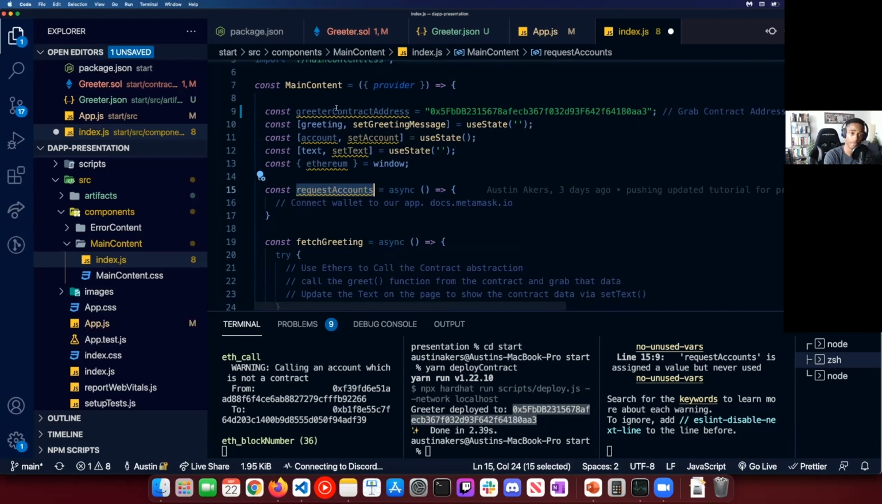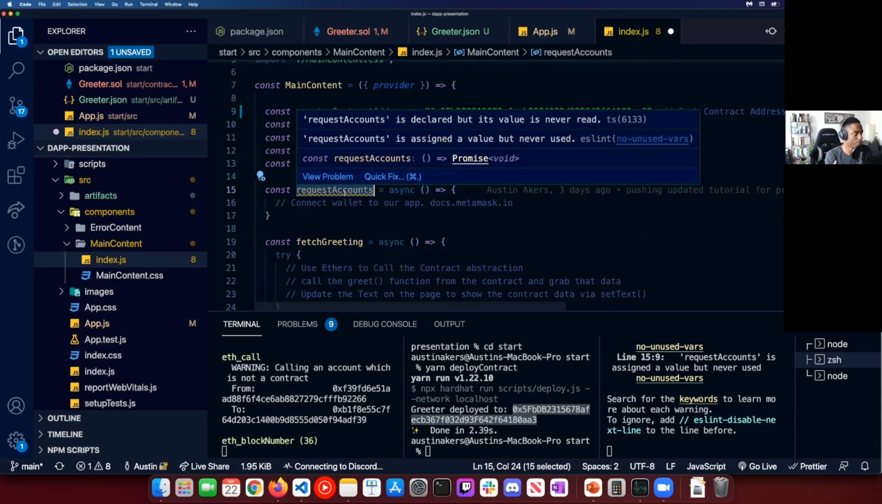Now that we've done that, the greeter contract address, the very first thing we want to do, now that we have this provider, is go ahead and, as I said, utilize MetaMask to interact with our decentralized app. So we want to connect our app to our wallet, or wallet to our app, however you want to look at it.